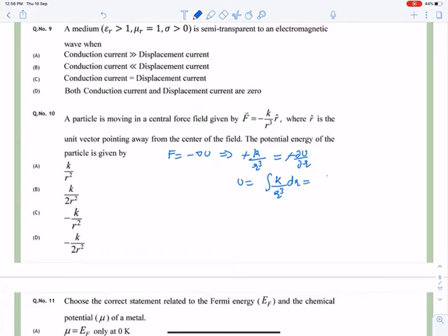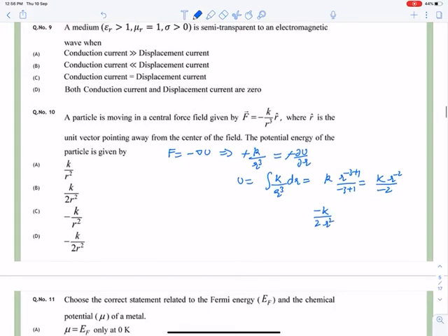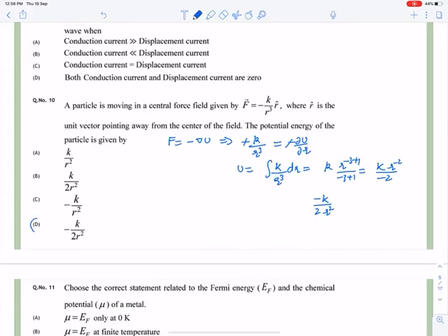So it will become K r to the power minus 3 plus 1, divided by minus 3 plus 1. So it will become minus 2, so it will become minus K by 2r squared. Minus K by 2r squared, and it is answer number D. So that is your answer. Okay, question number 10.